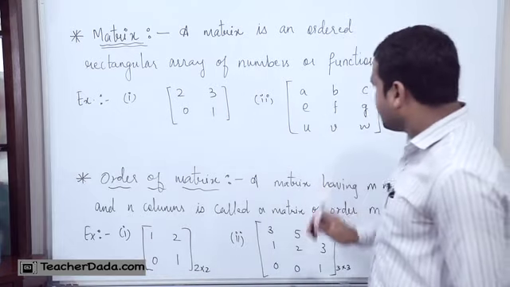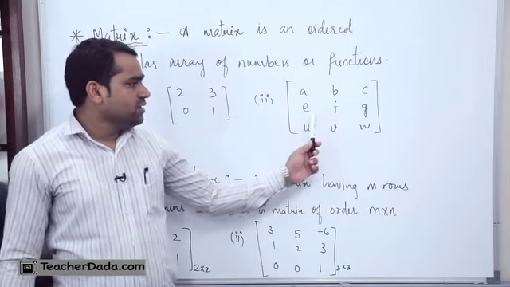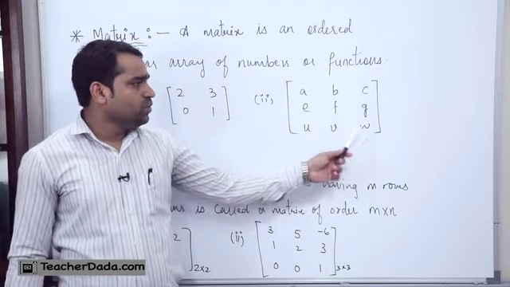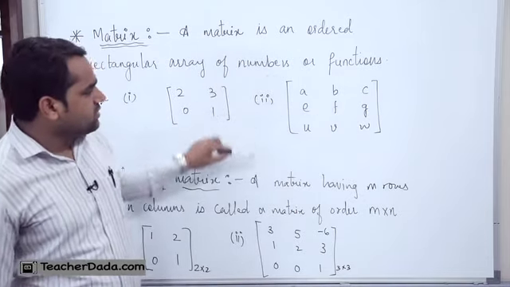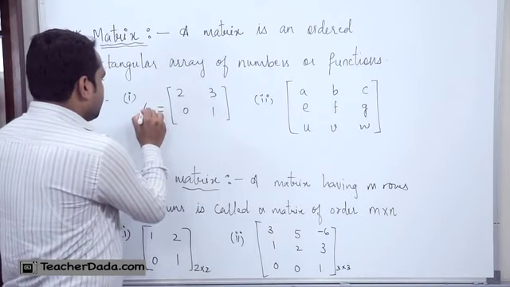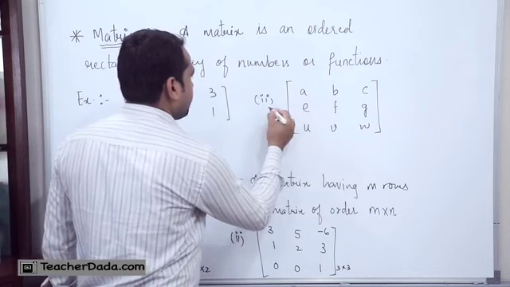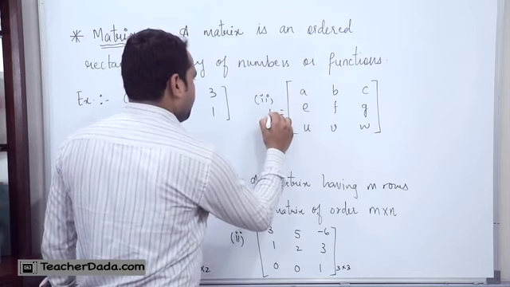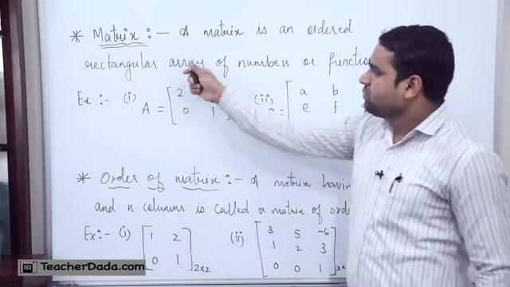Similarly, you can see the next example, that is A B C, E F G, U V W. These are the elements of a matrix, and we can give a name to the matrix also. For example, I can write this as matrix A, and this as matrix B. So this is what a matrix is.